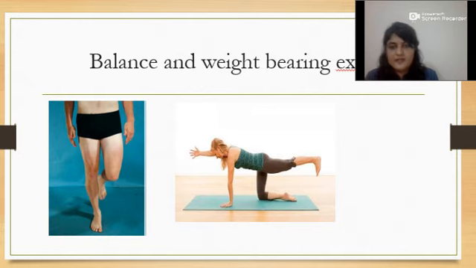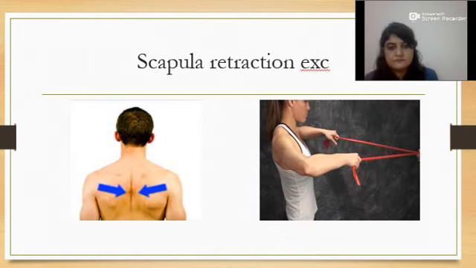Then we ask him to raise the alternate hand and leg as shown in the picture, and increase the number of seconds he can hold. All these exercises are initially done under the supervision of a doctor or a physiotherapist.